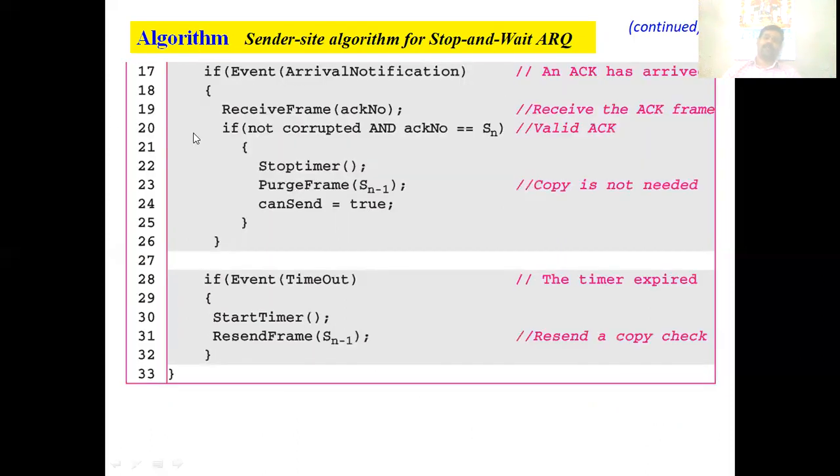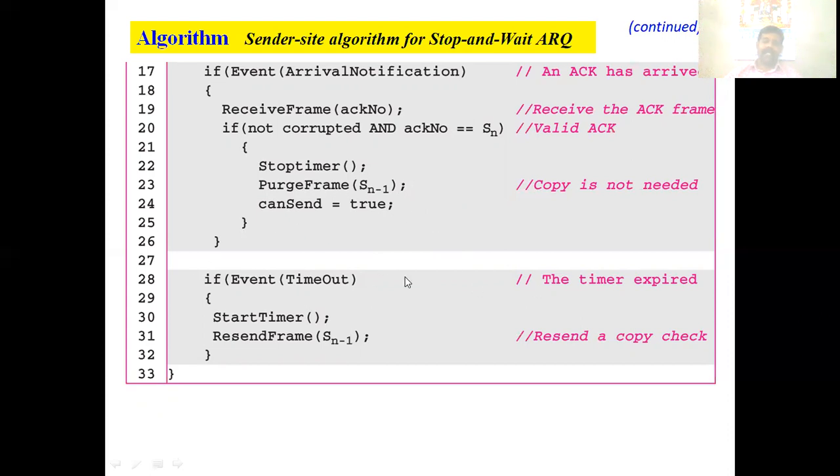The next event is the arrival notification of an acknowledgement from the physical layer. Whenever it gets an acknowledgement, it receives the acknowledgement frame and checks whether it is corrupted. If it is not corrupted and the acknowledgement number is equal to the next frame, then it stops the timer and deletes the saved frame. Already while sending, it stored one frame; that frame it now deletes, and it makes canSend equal to true. Now, if the network layer is asking for another chance to send, it will do that.